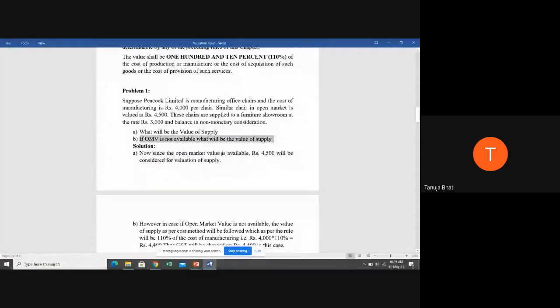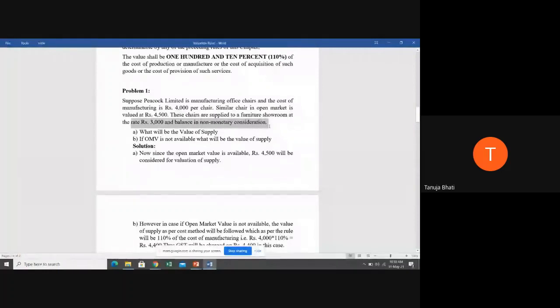If open market value is not available, what will be the value of supply? Now suppose this is not available, what is going to be the value of supply? First, what does the rule say? Rule 27 says see open market value. If open market value is there, open market value will be the value of supply. Second point says that if open market value is not available, then you have to take the consideration received in cash, add the monetary value of non-monetary consideration received in kind, and add this to it.